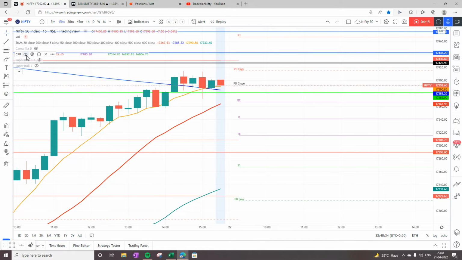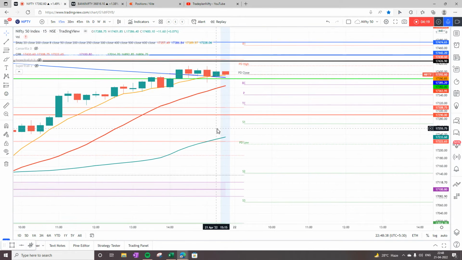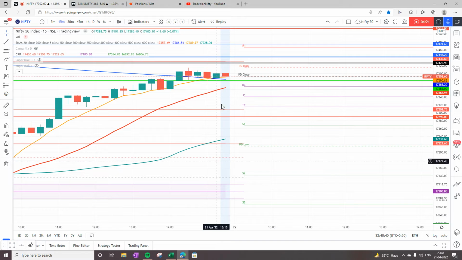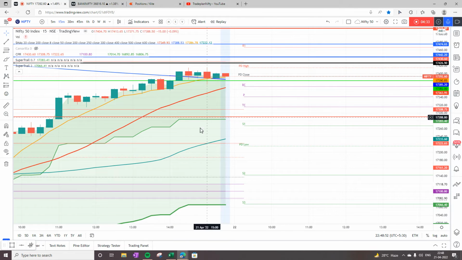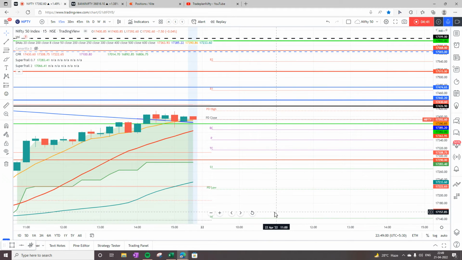Now when we look at CPR, what we see is that today Nifty has closed above today's pivot, so that was also a positive sign. And tomorrow's CPR is above today's CPR, so this is also a positive sign. Both the super trail indicators, on daily as well as on 15-minute chart, are showing a bullish nature. So the trend is definitely up as of today.